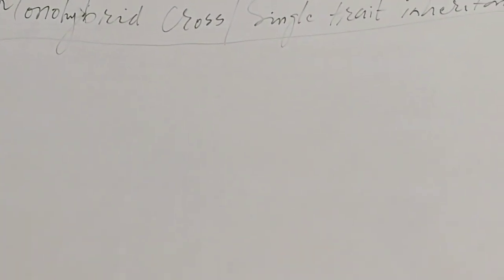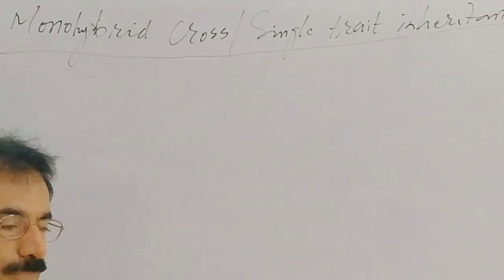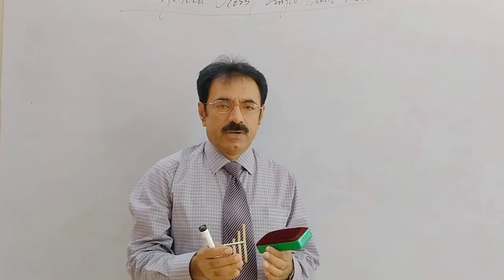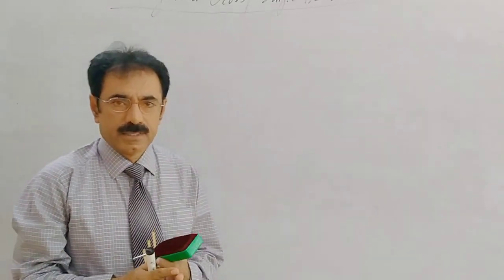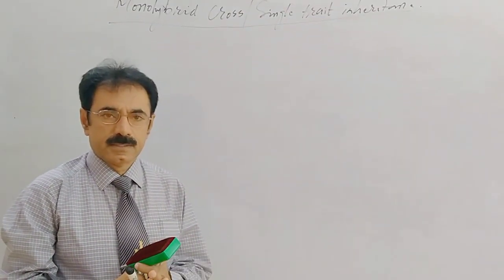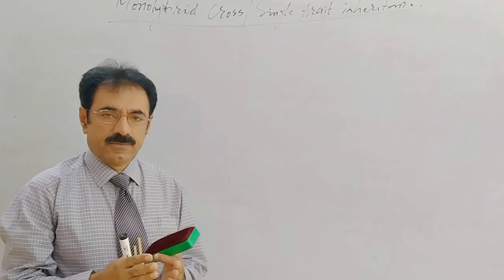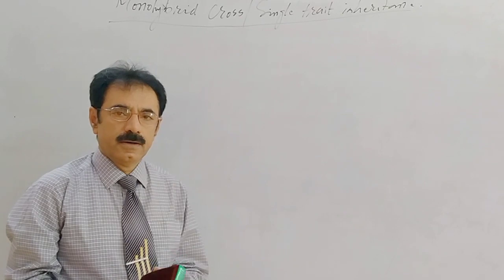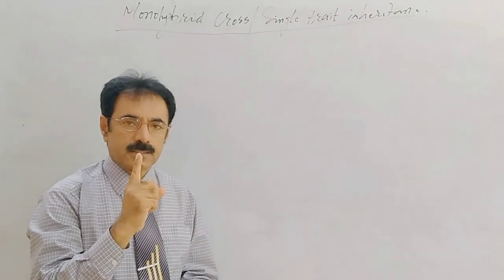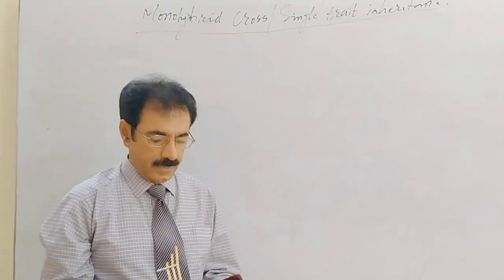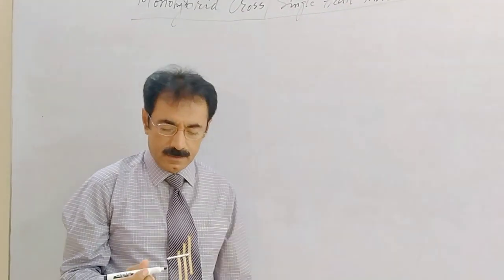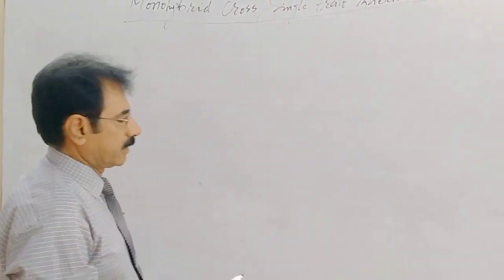Monohybrid cross, or single trait inheritance, is a cross between two individuals of the same species of different sexes, in which they differ in one character, a single character only. Let us see, we take an example of monohybrid cross.